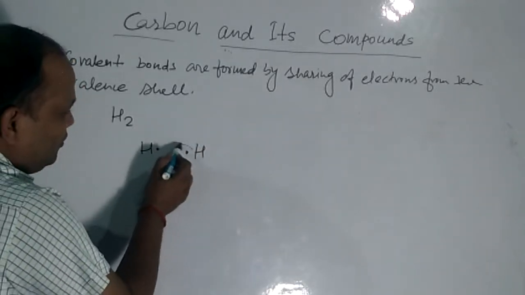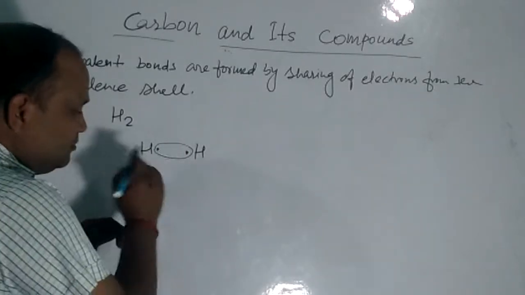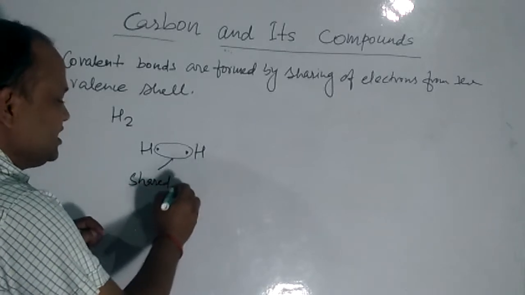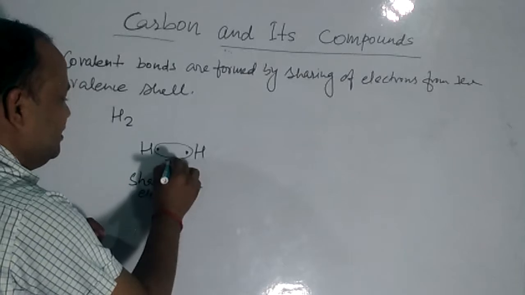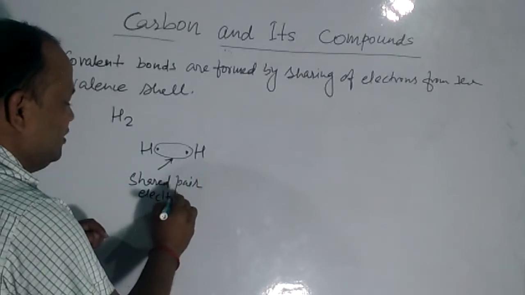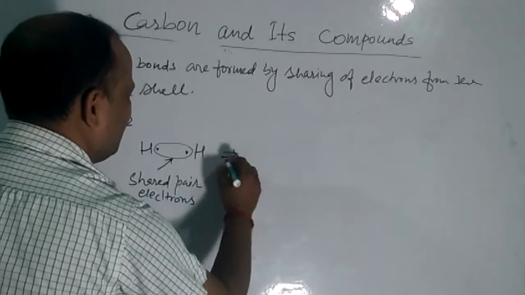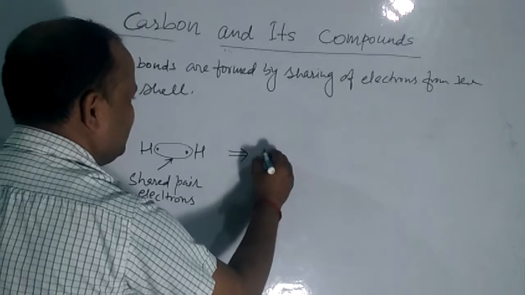Now, after the sharing, this is the shared pair of electrons. This can be written like this.